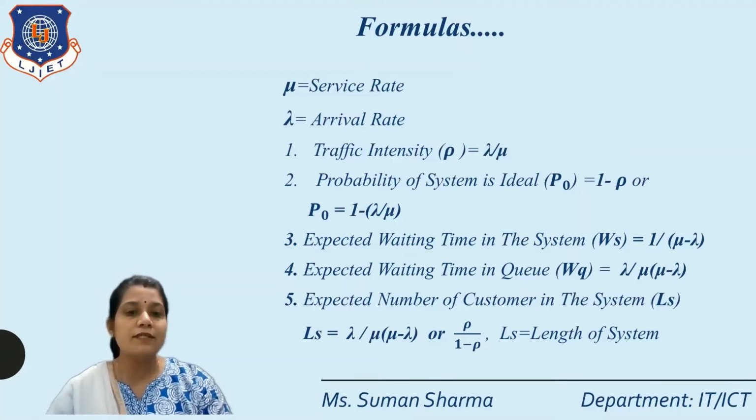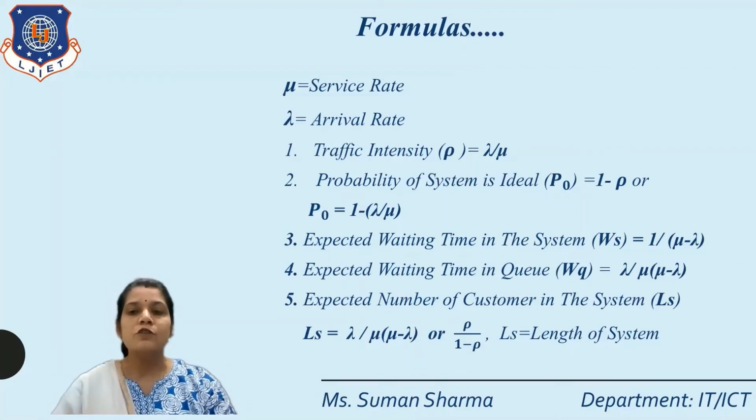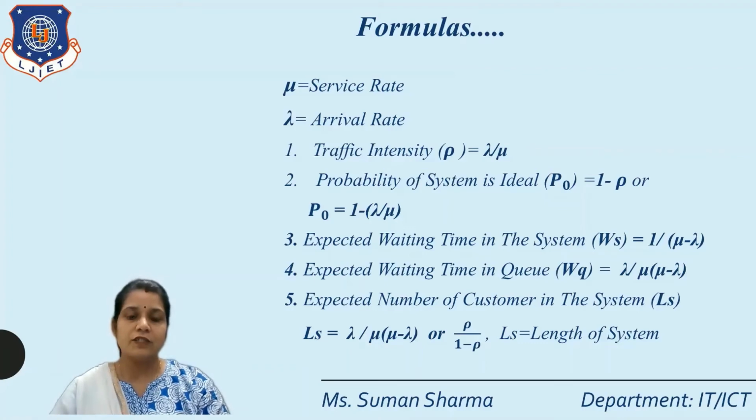For the number of customers in the system, we write capital L with suffix small s. For the number of customers in the queue, we write capital L with suffix small q. Got it? So the formula of LS is equal to lambda upon mu in the bracket mu minus lambda, or rho upon 1 minus rho. So LS is the length of the system.